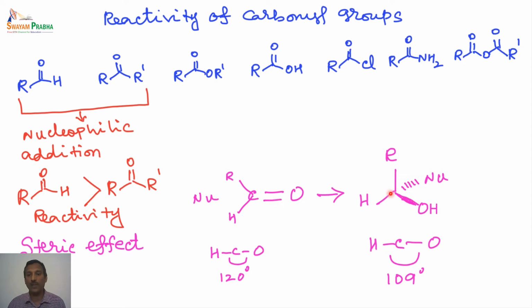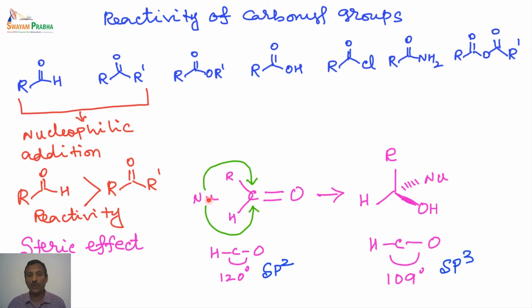Because in the next step, after the reaction is over, what we end up with is the corresponding nucleophilic addition product. This is a tetrahedral one. So the H-C-O bond angle here, as shown, is 109 degrees. So that means after the addition is over, there is a change in the hybridization. So the starting sp2 hybridization is changed to sp3 hybridization.